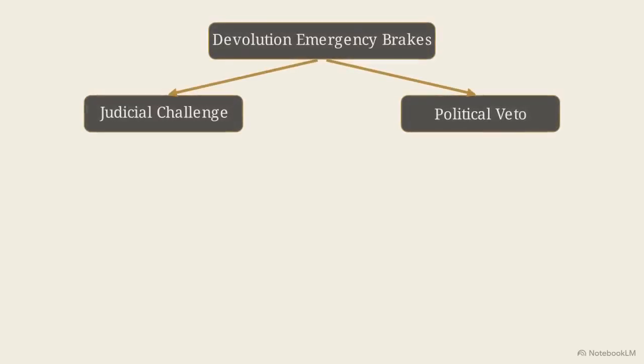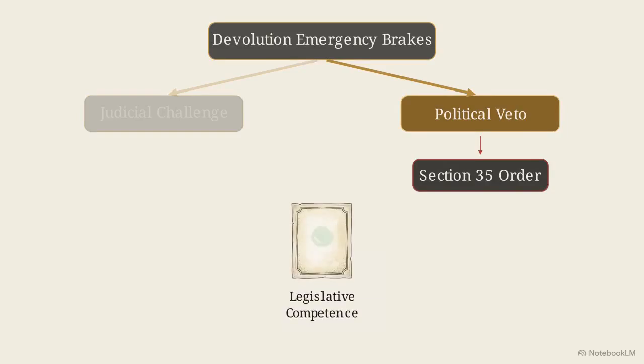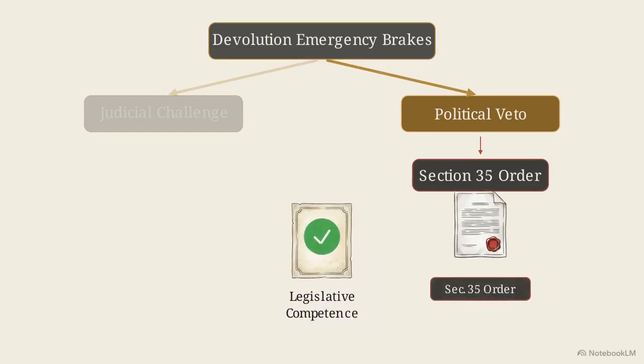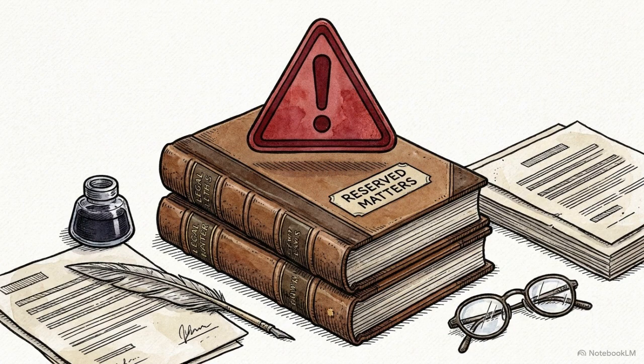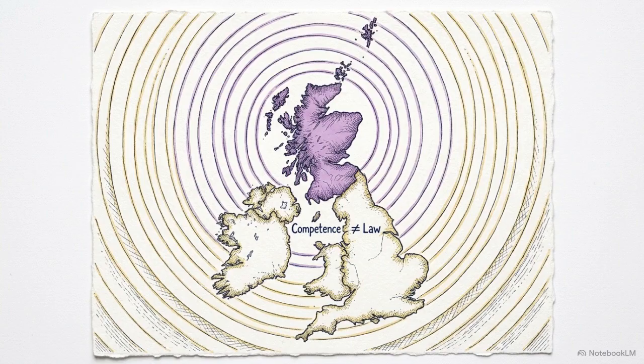This flowchart highlights the second path, the political route under Section 35 of the Scotland Act. Crucially, a Section 35 order allows the UK Secretary of State to veto a bill, even if it falls perfectly within the legislature's competence. This veto is triggered if the UK government argues the devolved bill alters how the law applies to reserved matters, creating adverse effects across the rest of the UK. Having legislative competence does not guarantee a bill will become law.